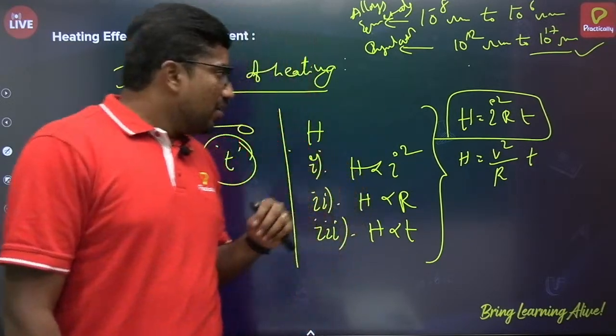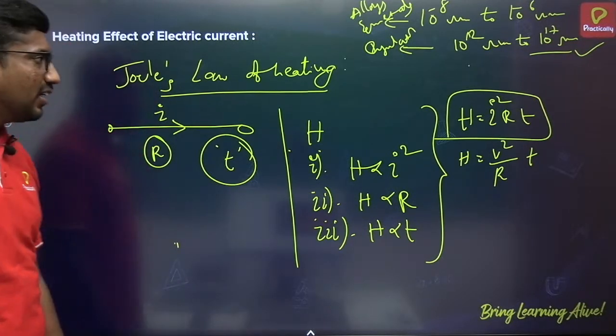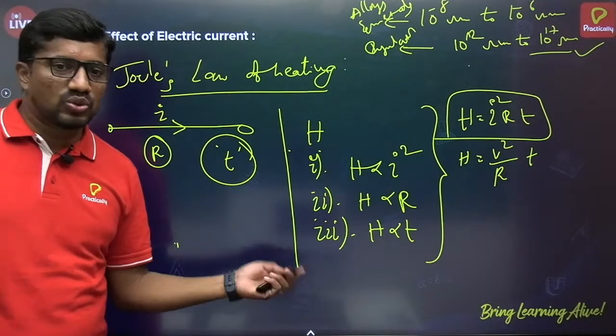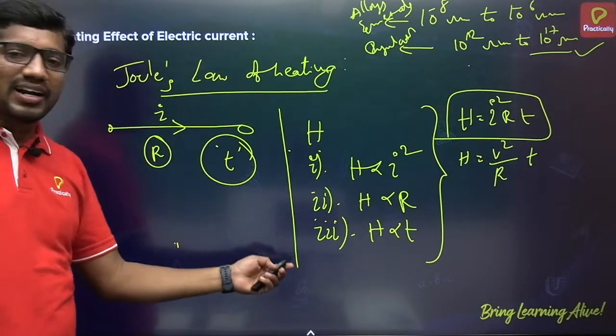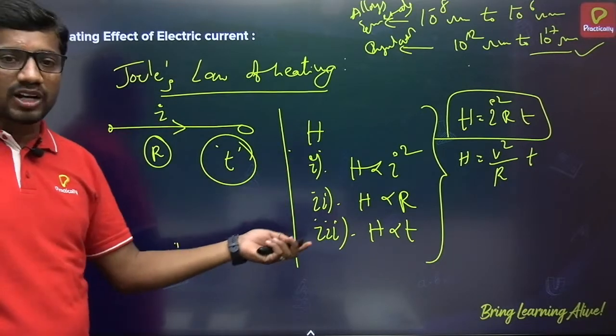Fine, so this is about the heating effect of electric current. In fact, heat is also a form of energy, where the SI unit of energy is the joule. Other electrical energy conversions we'll discuss after teaching the power concept.